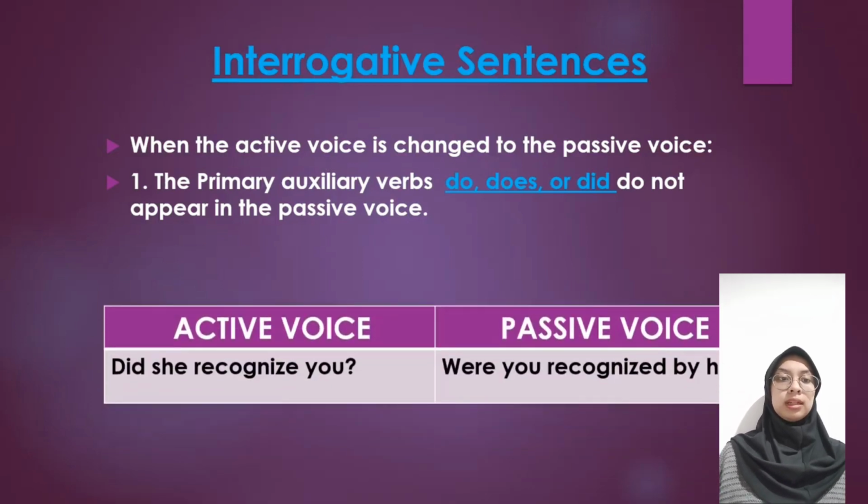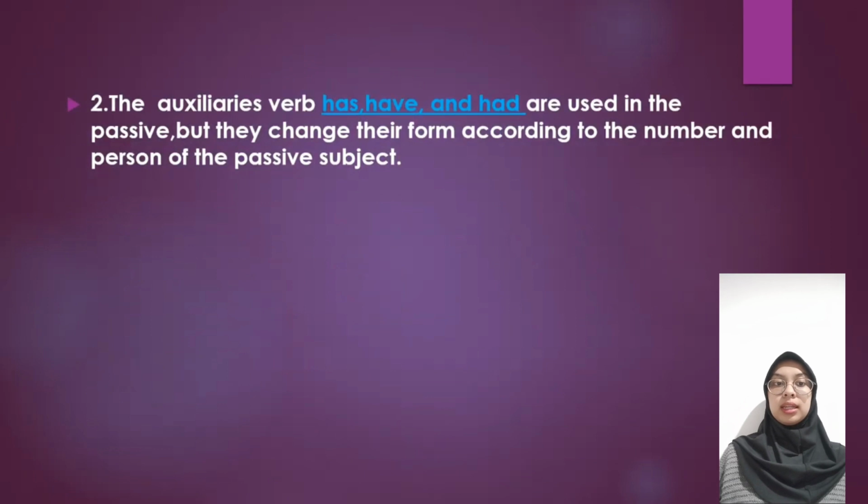For example, did she recognize you? This is an interrogative sentence in active voice where did is the primary auxiliary verb. When we change the same into passive voice, did does not appear. It becomes, were you recognized by her? The second point is that the auxiliary verbs has, have, and had are used in the passive but they change their form according to the number and person of the passive voice.